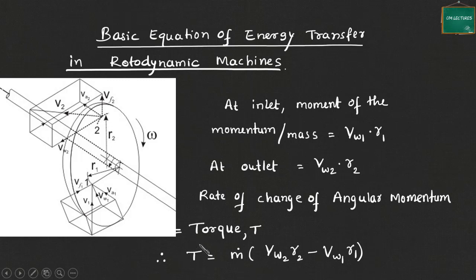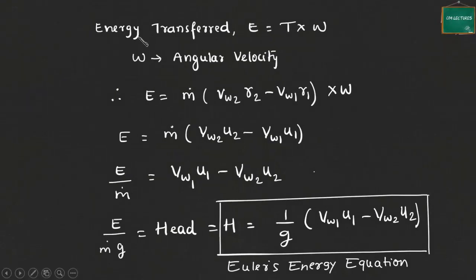Once we have this torque, we can find the energy transferred: E equals torque into angular velocity, where omega is the angular velocity of the rotor. So E is m dot, the mass flow rate, into (V_W2 R2 minus V_W1 R1) into omega.